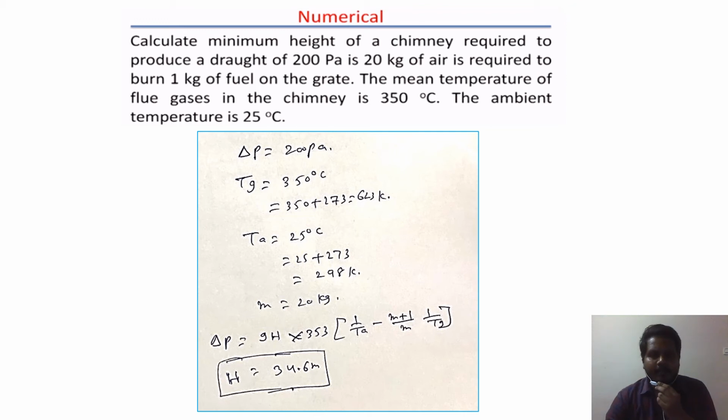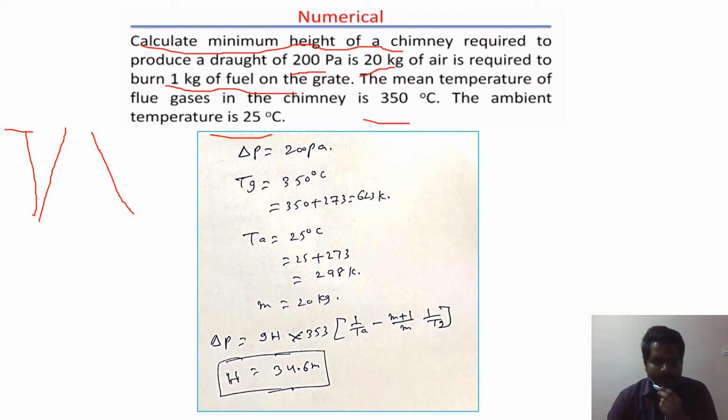Calculate the minimum height of chimney required to produce a draught of 200 Pascal if 20 kg of air is required to burn 1 kg of fuel on the grate. The mean temperature of flue gases in the chimney is 350 degrees centigrade. The ambient temperature is 25 degrees centigrade. Here what we have to find? Calculate the minimum height of the chimney, which means, for example, if this is the chimney, the height is h. Here we have to find the height of the chimney.